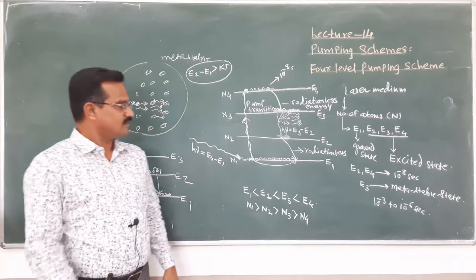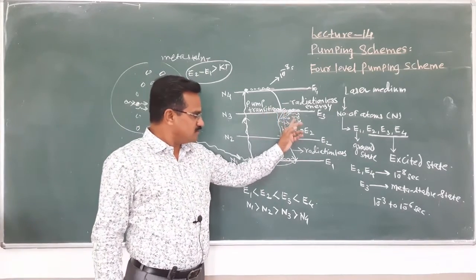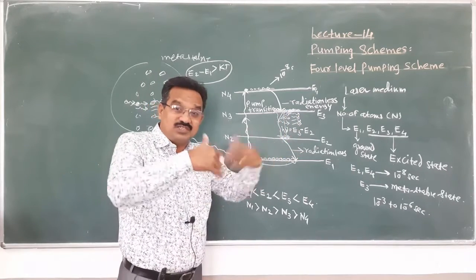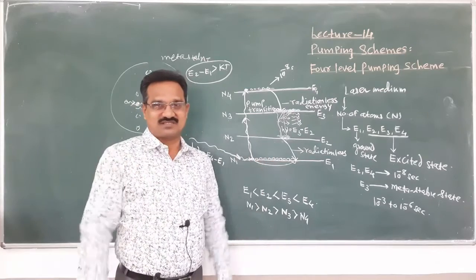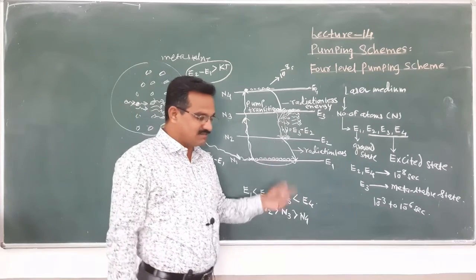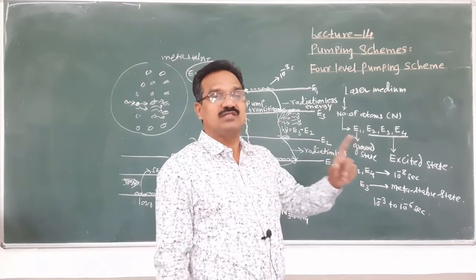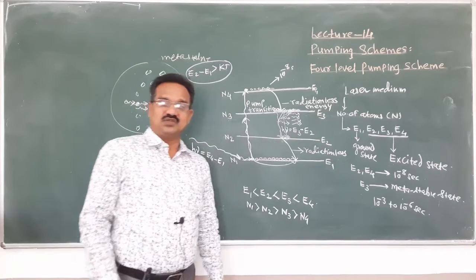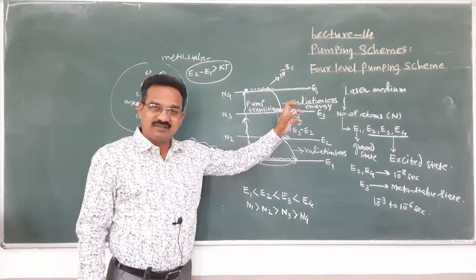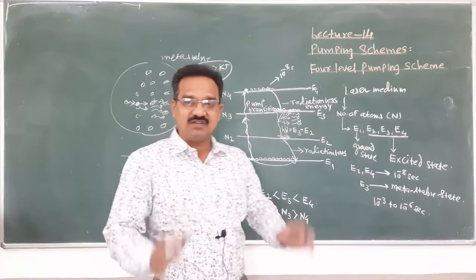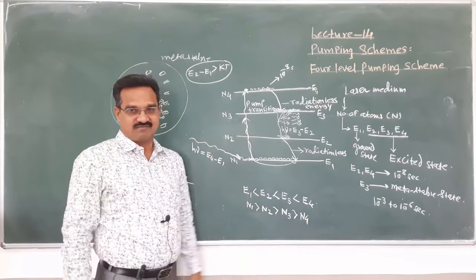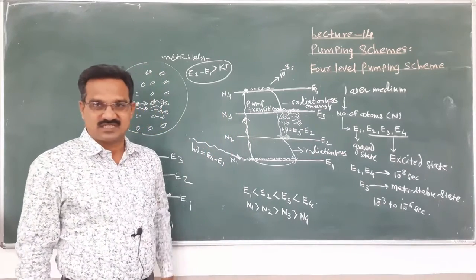Second thing, again the number of atoms present in this is large as compared to this, and here is the photon emission process, that is continuous. Photon emission process is continuous, and that's why the second advantage of this 4 level system is that the output of that 4 level laser pumping scheme is continuous, not in the form of pulses. In case of 3 level system, the output is in the form of pulses.